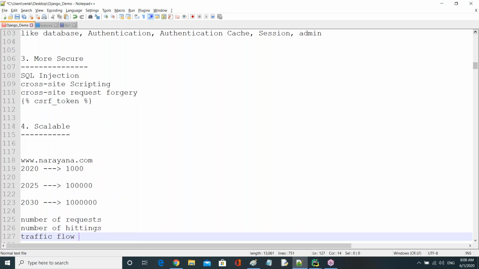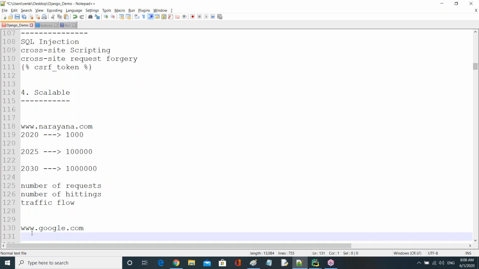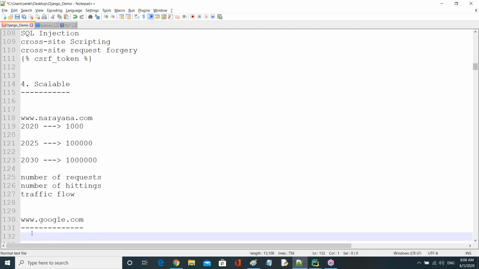I'll give one simple example, guys. On the planet, one of the busiest websites, which we know very well, which one, guys? Tell me now. One of the busiest websites is google.com. Now, can anyone guess how many searches are done on this website per minute?